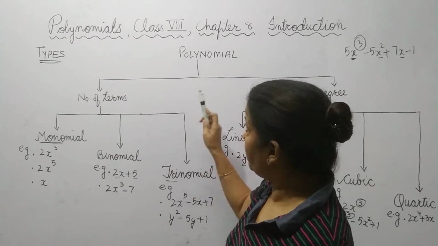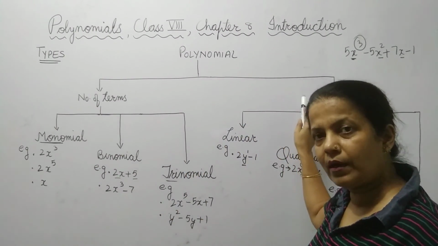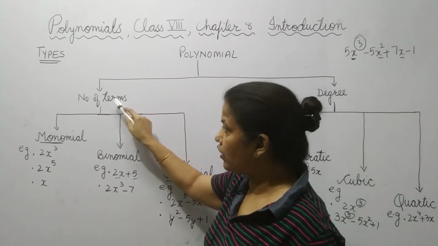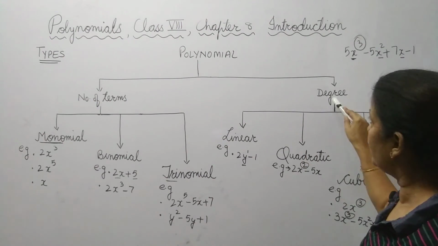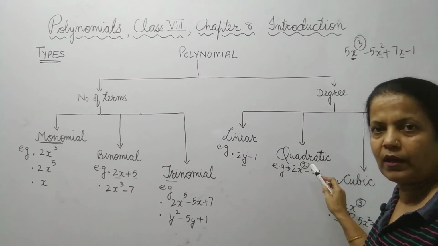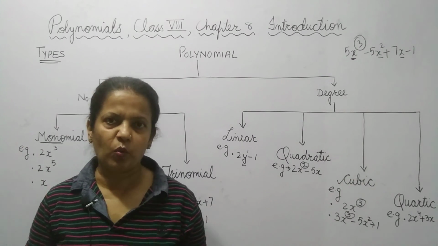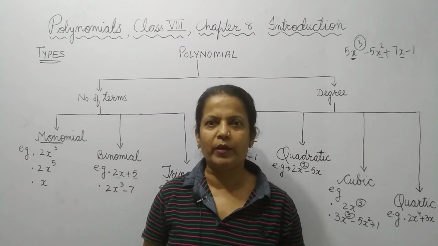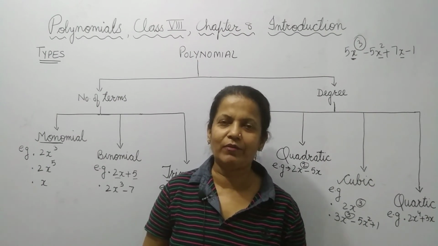Remember, polynomials depend upon the number of terms or the degree; the number of terms is segregated in 3 parts and degree in 4 parts. Accordingly, you can find out what type of polynomial it is. That's all for today. Thank you and have a nice day.